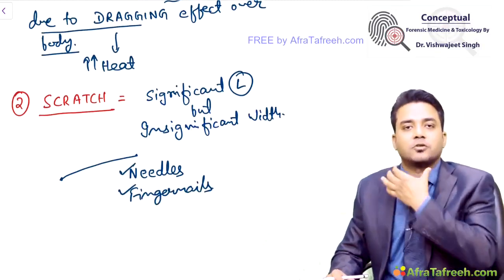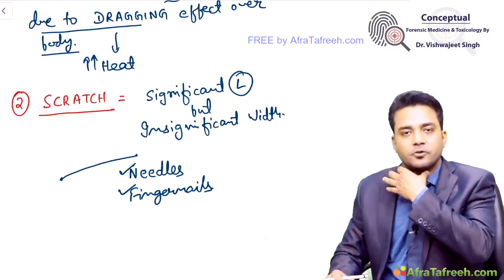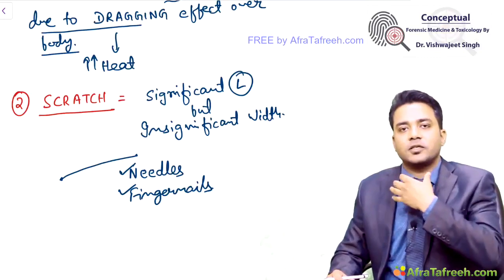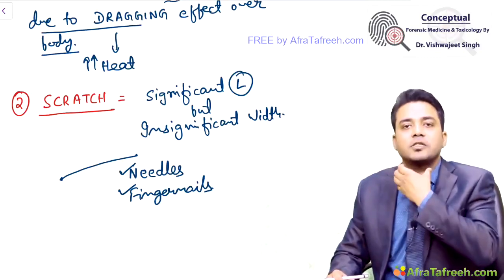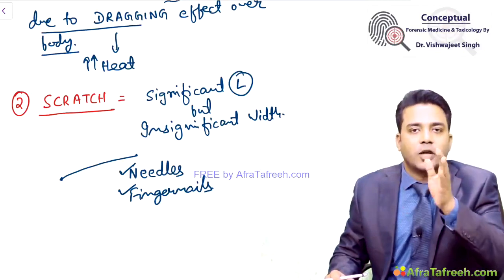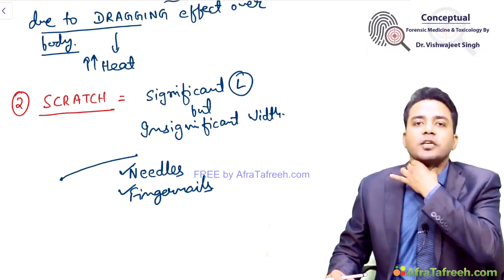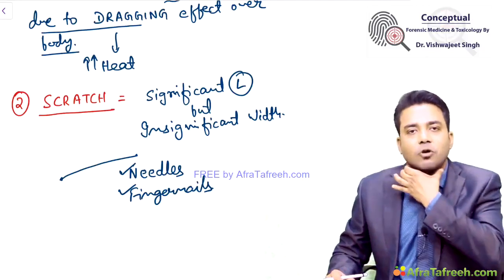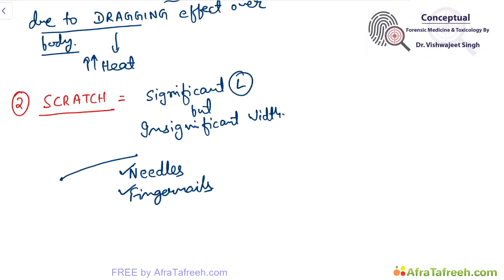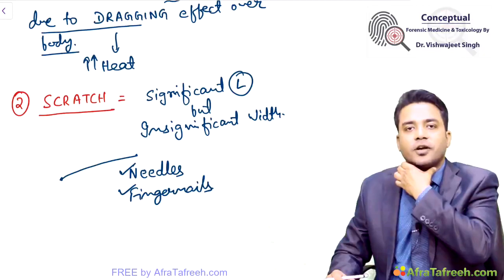Fingernail scratch abrasions over front of neck: your mind should go, okay, this can be a case of manual strangulation. In manual strangulation, what happens is the assailant puts his hand over the neck of the victim and throttles the neck, producing scratch abrasions over front of neck.